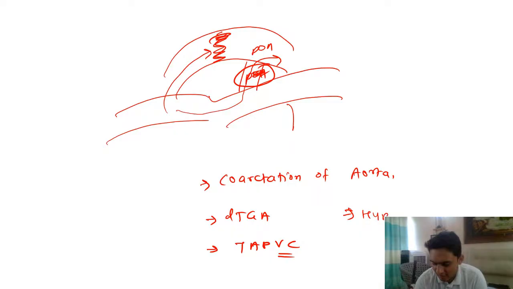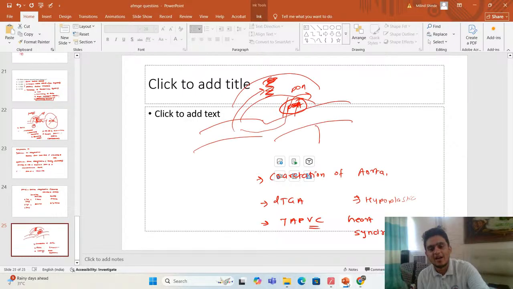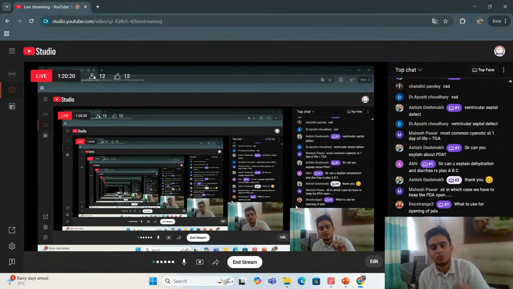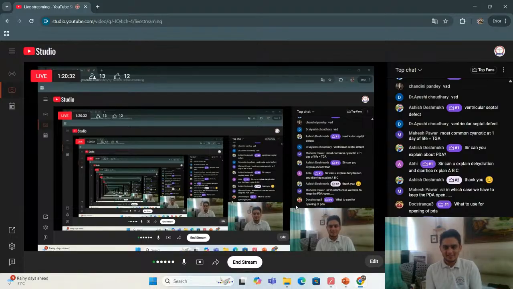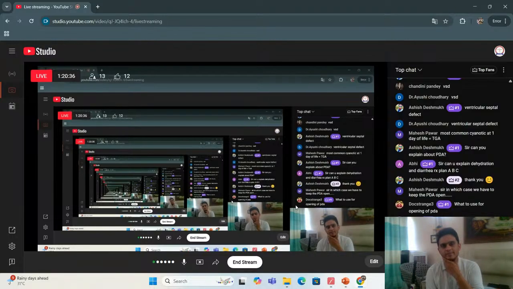Hypoplastic left heart syndrome. Whenever you have such problems where the physiology is altered, you need PDA to be open. Whenever there is a problem on either side, left or right, and the mixing of blood is not happening, then we need to keep PDA open. And yes, prostaglandin analogs like alprostadil are used to keep it open. So this is when you need the duct to stay open to save the child.